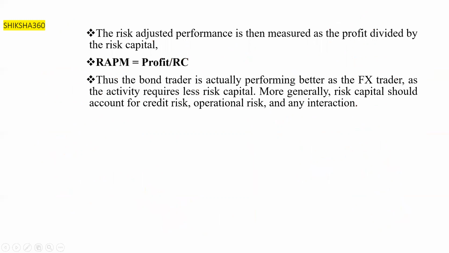Risk adjusted performance is measured as the profit divided by the risk capital. Thus the bond trader is performing better than the forex trader, as the activity requires less risk capital.